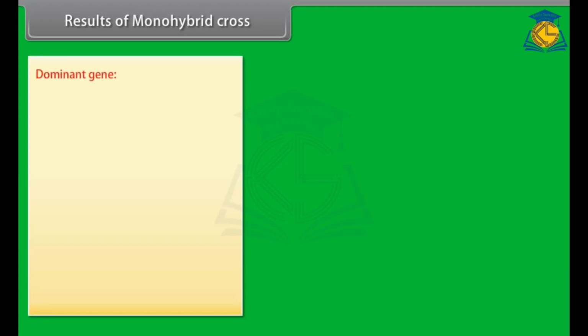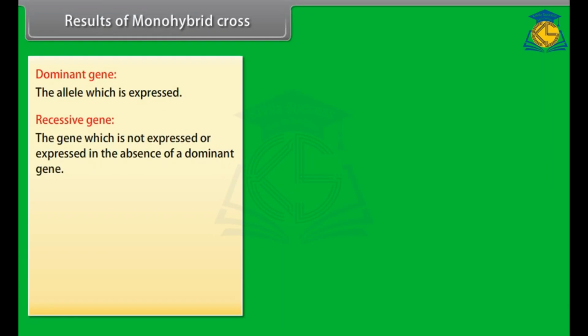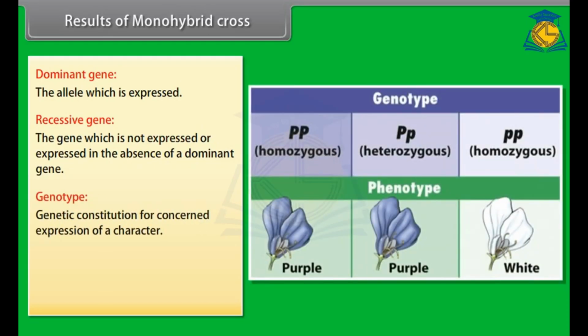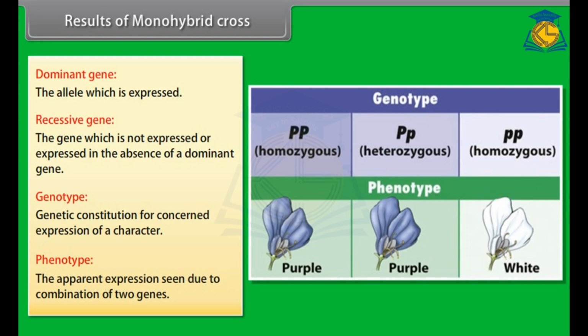Results of monohybrid cross. Dominant gene. The allele which is expressed. Recessive gene. The gene which is not expressed, or expressed only in the absence of a dominant gene. Genotype. Genetic constitution for concerned expression of a character. Phenotype. The apparent expression seen due to combination of 2 genes.